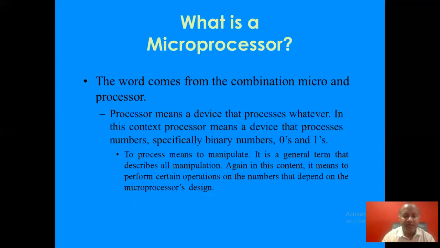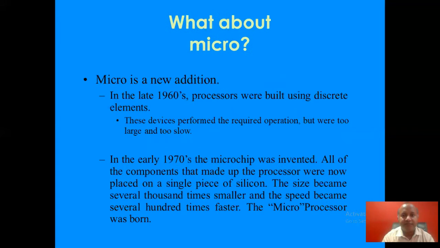To process means to manipulate. In this context, it means to perform certain operations on the numbers. The operations that we generally perform on numbers are arithmetic operations like addition, subtraction, multiplication, and division, and logical operations like and, or, not, etc.